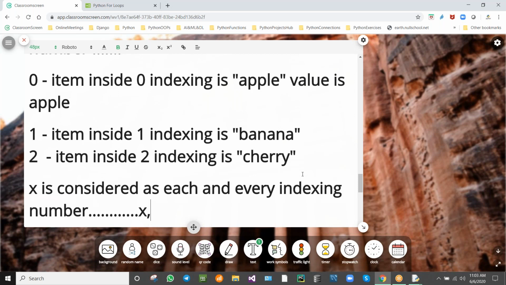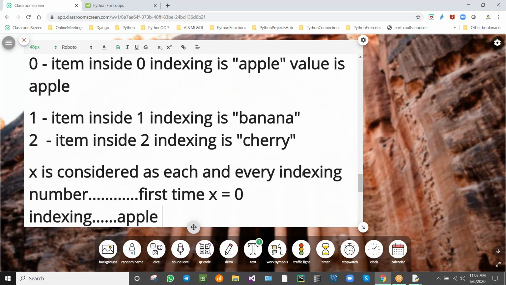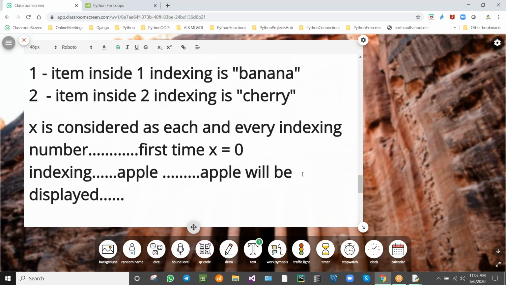That is, first time X is equal to 0 indexing. The value inside the 0 indexing is apple. Apple will be displayed. Are you getting me?